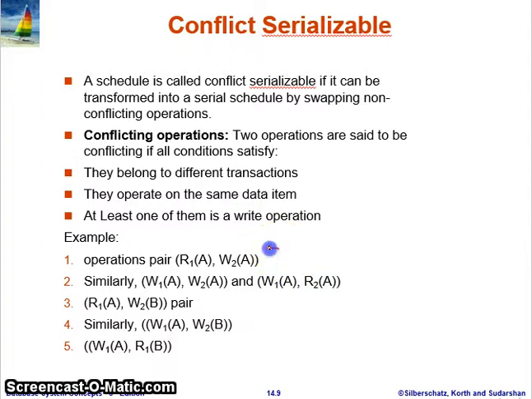You can say this is a conflict operation. Check these operations. First, do they belong to the same transaction or different transactions? One belongs to transaction 1 and the other to transaction 2, so the first condition is satisfied.